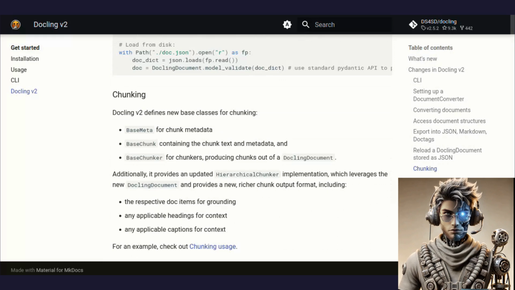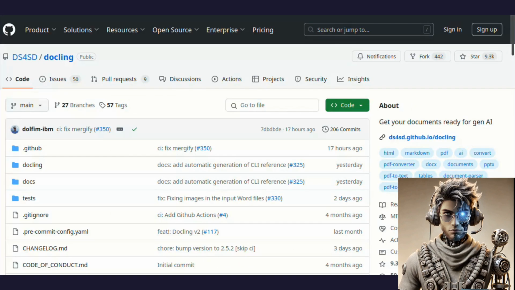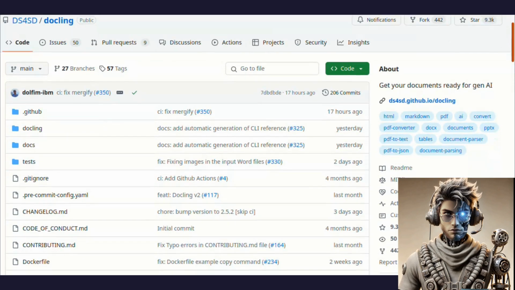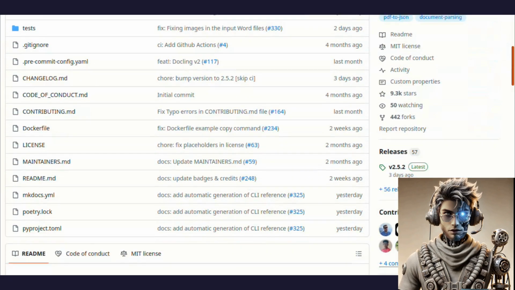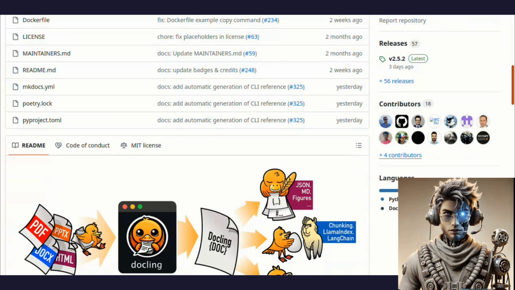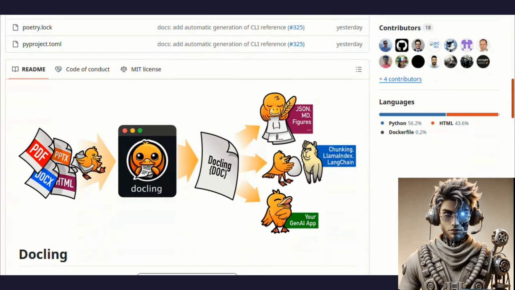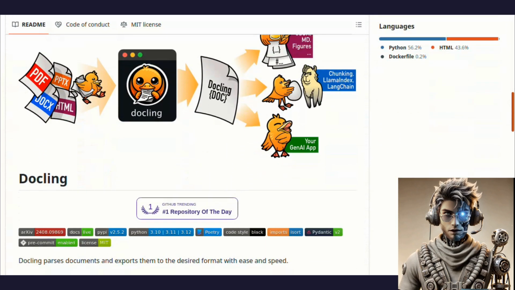Docling v2 also boasts an updated user interface along with new API and CLI options, which makes integration into a wide range of workflows easier and more intuitive. Whether you're a developer looking to automate document conversions or a data analyst needing a fast, effective way to process content, Docling v2's interface upgrades make the tool more user-friendly and adaptable than ever.